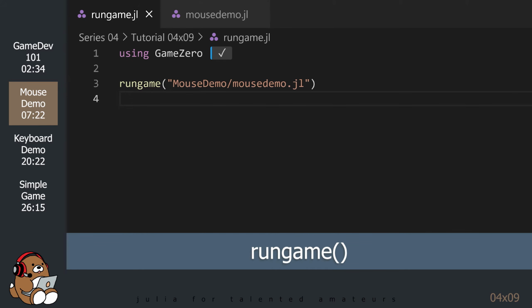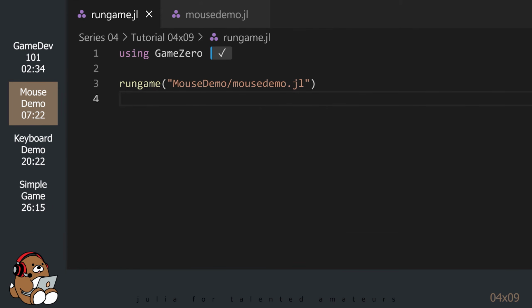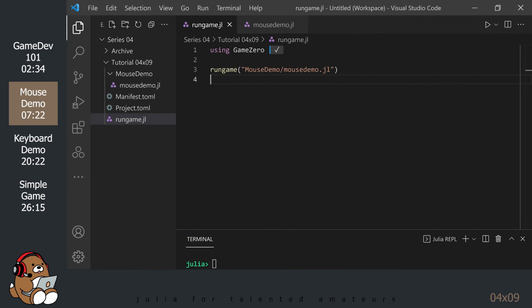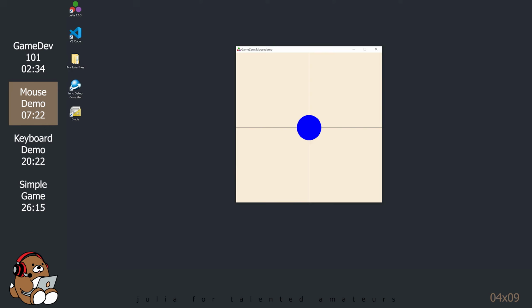Also, this rungame.jl file is optional. You can enter this code directly into the REPL, but I'm using this file so I can save this code in my GitHub repository. Go ahead and execute this code.